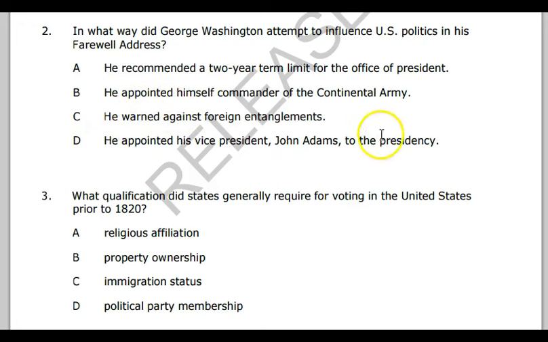And then he cannot appoint your vice president to the presidency. The whole point is that people have to run for office. And Adams did win, edging out Thomas Jefferson. What qualification did states generally require for voting in the United States before 1820 with the Jacksonian democracy revolution? You used to have to own property. So the answer here is B, and it is not the other ones.